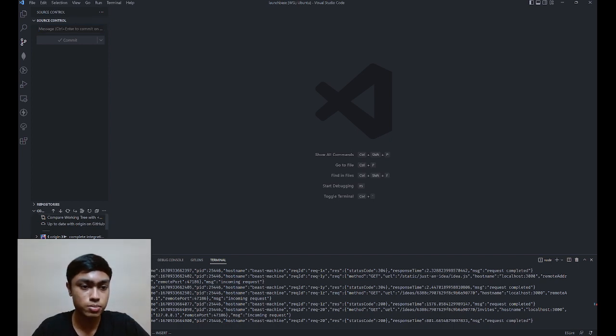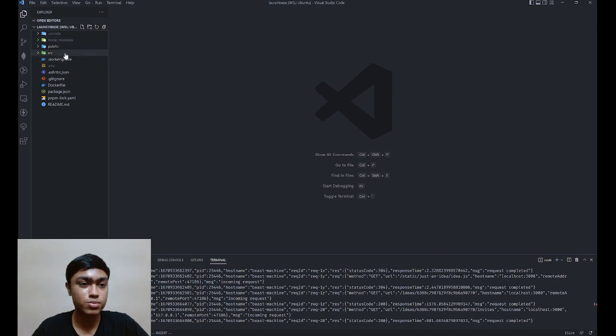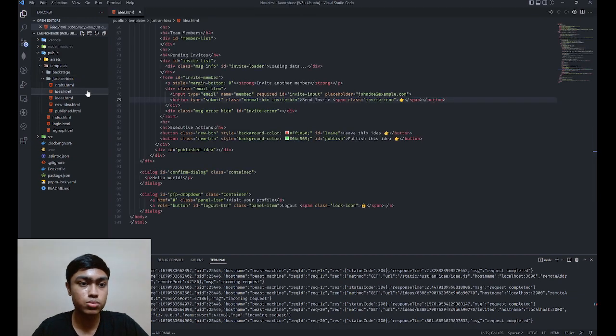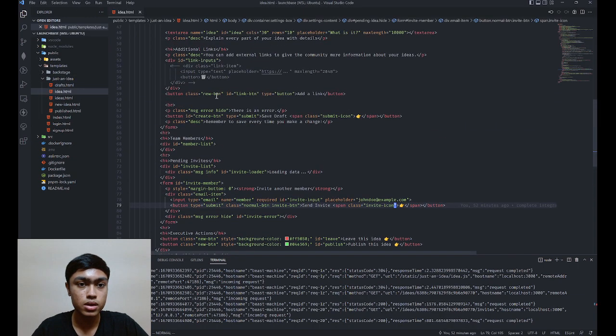Not ideal. I should have split it up into much smaller commits. But this is how I did it. I just tried to work as quick as possible. I have made a couple of bug fixes in the source folder, but otherwise everything's in the public folder. So we can go to templates, idea, and basically all the changes were in this idea HTML file.